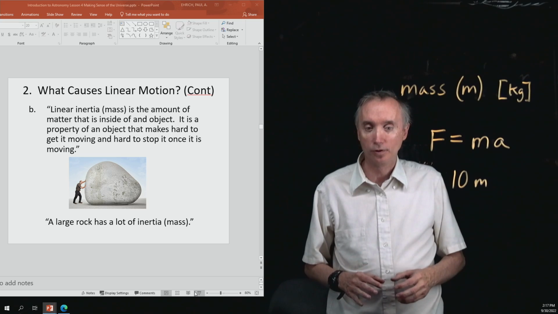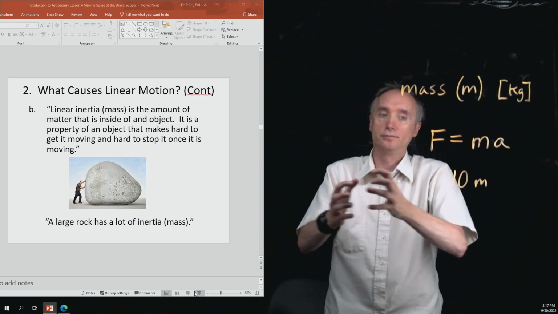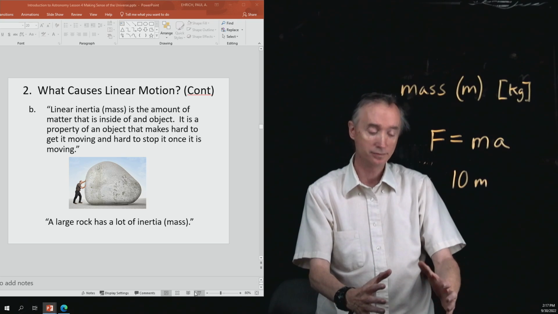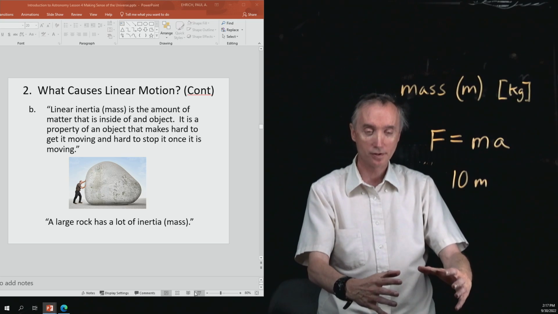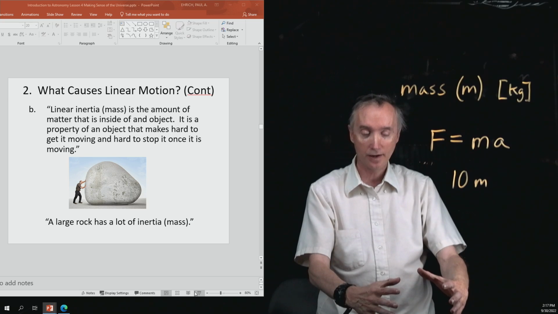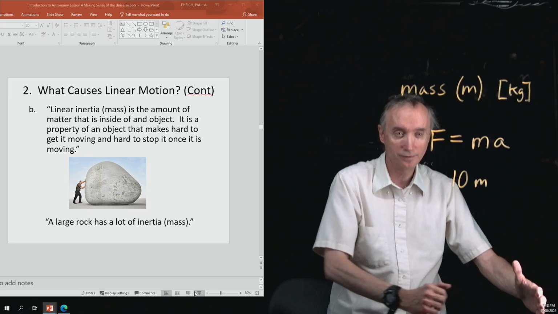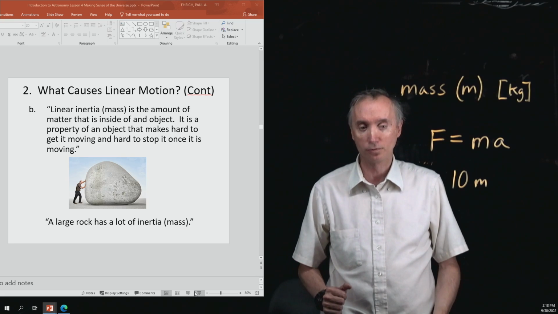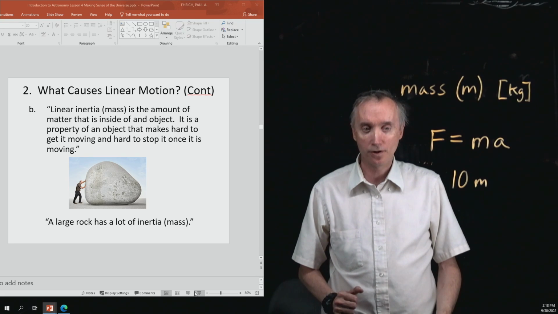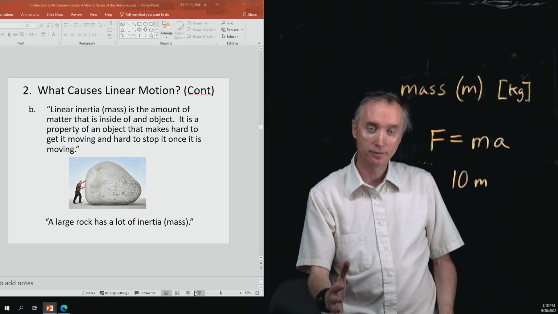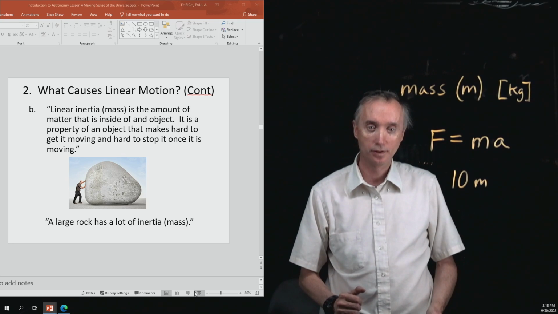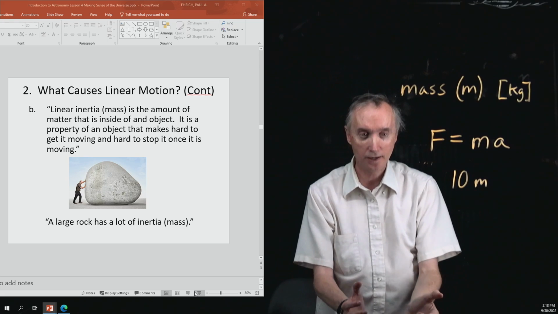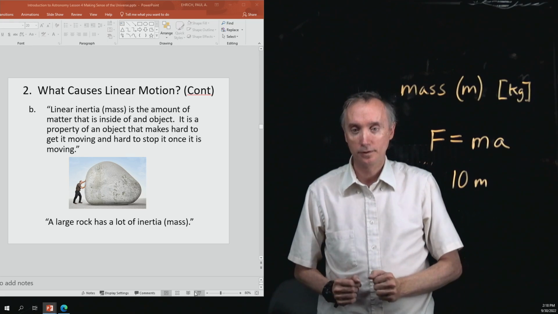Now I'm going to get out my bowling ball. Okay, here's my bowling ball. What color is it? Pink? All right, I'll go with whatever you say. So it's a pink bowling ball, and I'm going to get it moving. It takes a little bit more effort to get that bowling ball rolling. And when I want to stop it, it's also kind of hard. So what's the difference between my ping pong ball and my bowling ball?